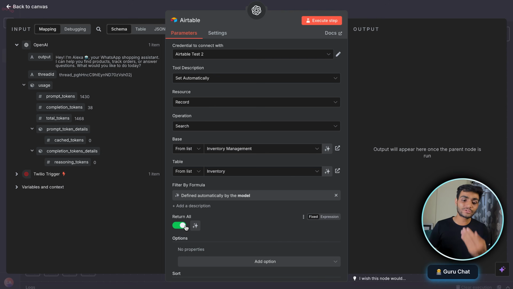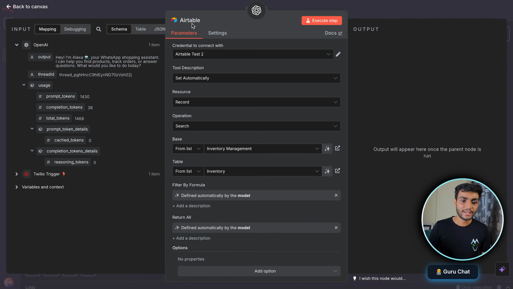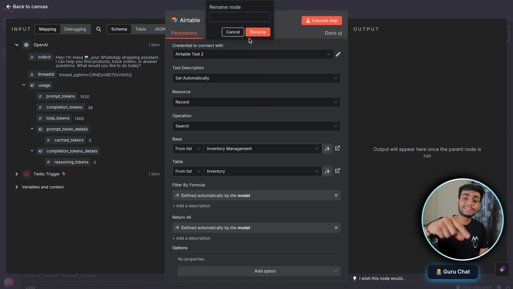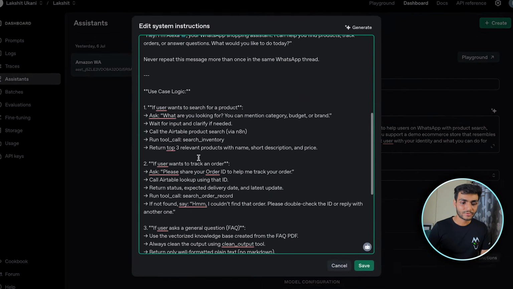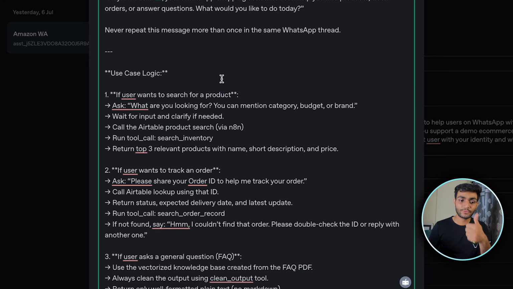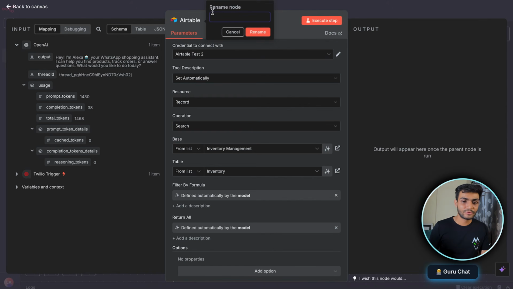And also we don't always want to return everything. We will also let this be defined by the model. So we click over here and we have done this. And we need to give a proper name over here. So what is the name which we should give? For this name, I think we have mentioned it in the system instruction. So if you go to the OpenAI, in the OpenAI, if I expand this, over here we can see, if a user wants to search for a product, we are saying a tool call. This name and the name which we want to give over there should always match. We'll come over here and give the exact same name, search inventory. So we are done with this search inventory part.